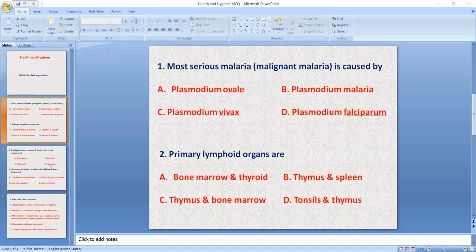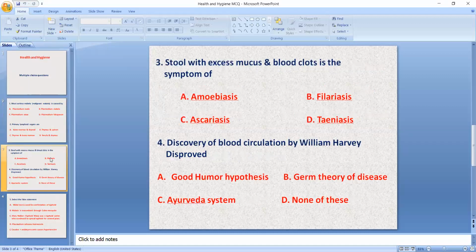Next, third question. Stool with excess mucus and blood clots is the symptom of: amoebiasis, filariasis, ascariasis, teniasis. Amoebiasis is also known as amoebic dysentery. Amoebiasis is caused by Entamoeba histolytica, and filariasis is caused by filaria, whose vector is the Culex mosquito. Then ascariasis is caused by Ascaris lumbricoides, and teniasis by Taenia saginata, that is the beef worm.